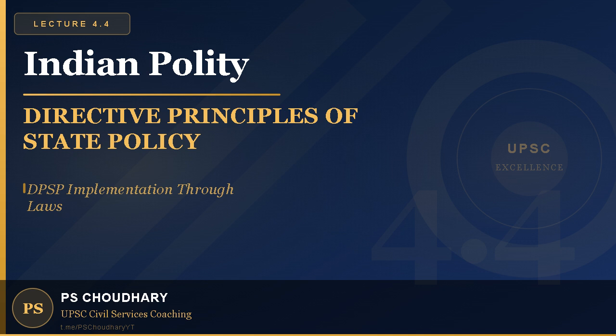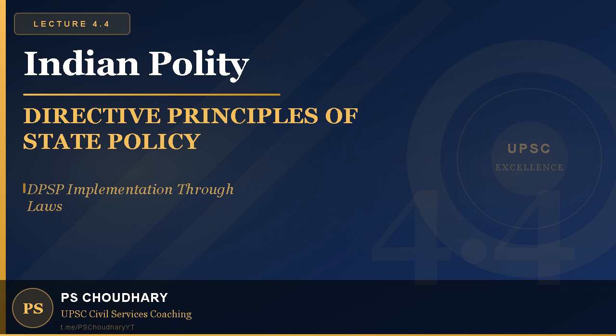Article 39A was added by the 42nd Amendment of 1976. It says the state shall ensure that the operation of the legal system promotes justice on the basis of equal opportunity and provides free legal aid so that opportunities for securing justice are not denied to any citizen by reason of economic or other disabilities.